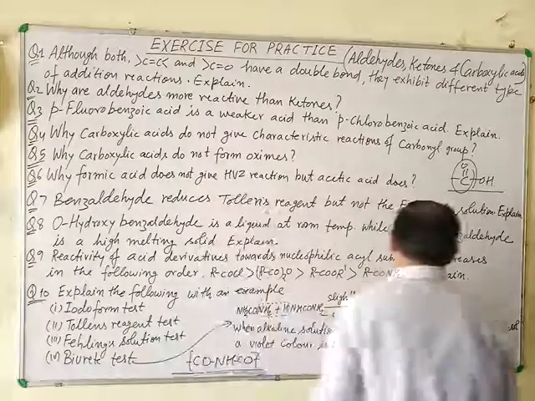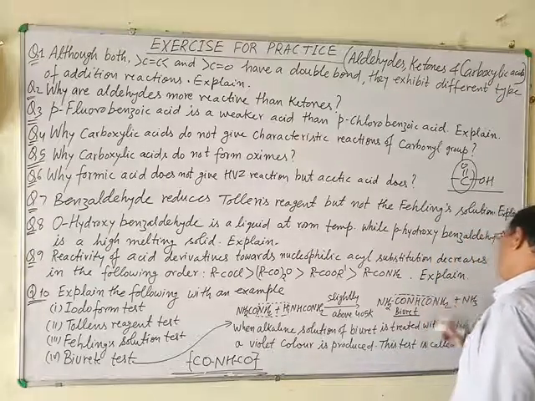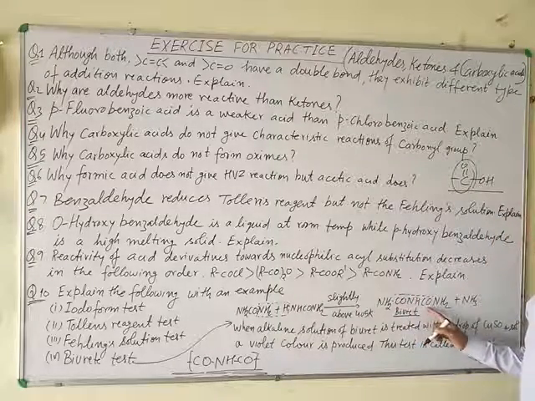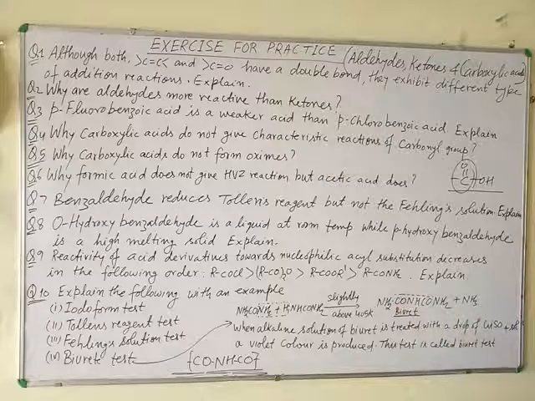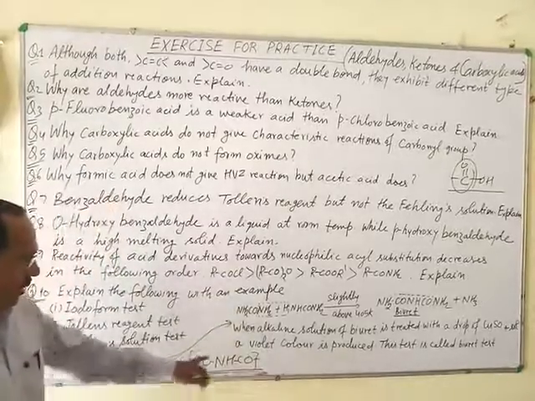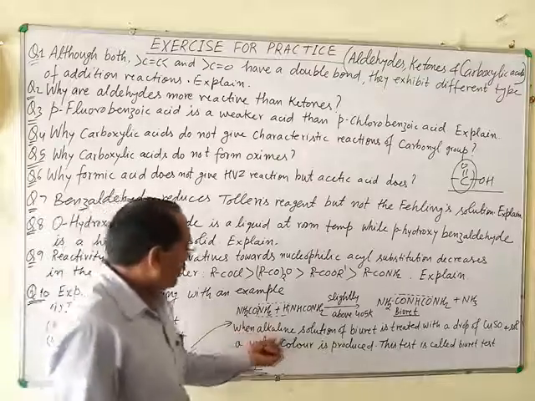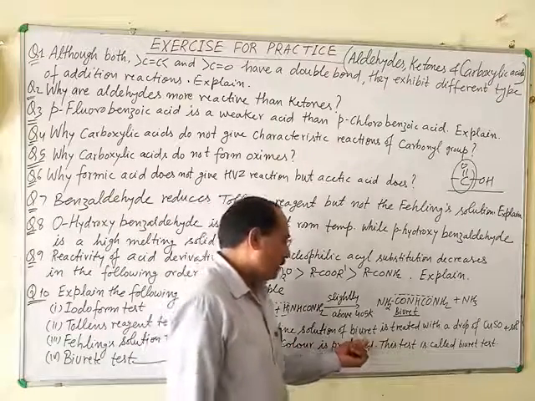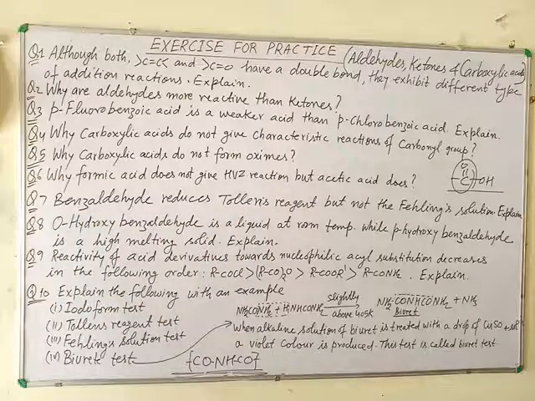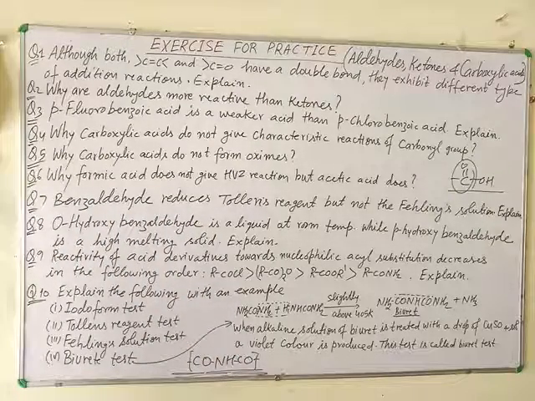In biuret, this is the peptide group. In biuret, CO-NH-CO group is present, which is the peptide bond. That's why it gives a positive biuret test. And how is this test carried out? When an alkaline solution of biuret is treated with a drop of copper sulfate solution, a violet color is produced. This test is called the biuret test.